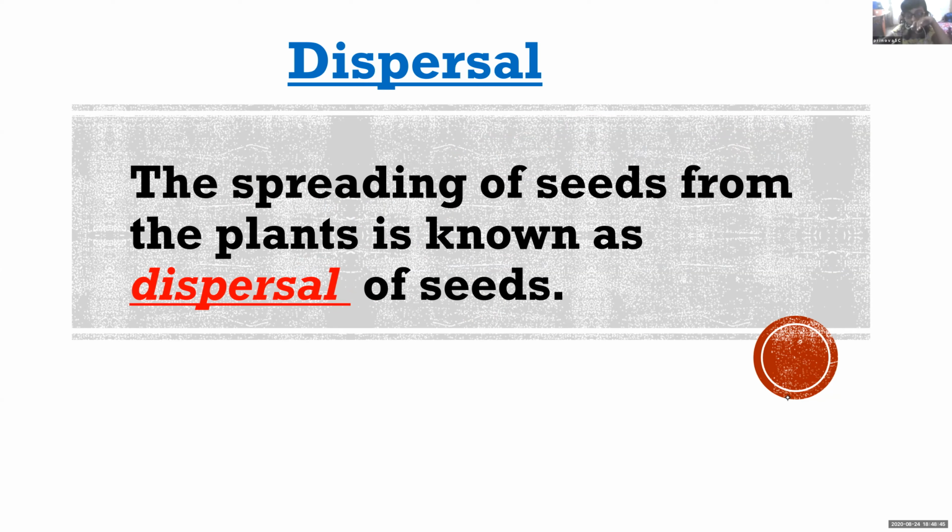D-I-S-P-E-R-S-A-L. Dispersal. Dispersal means the spreading of seeds from the plant. That spreading of seeds from the plant is known as dispersal of seeds. I hope everybody understood this one. Pooja, please read the spelling of dispersal. D-I-S-P-E-R-S-A-L. Dispersal.